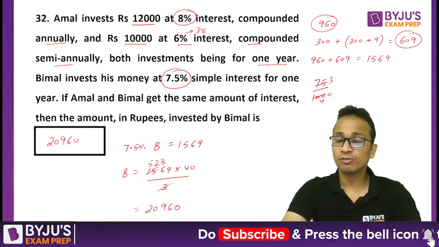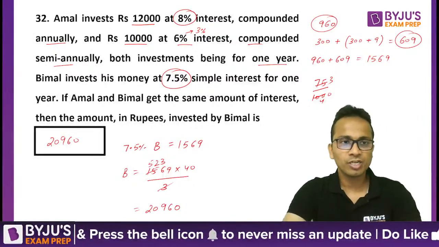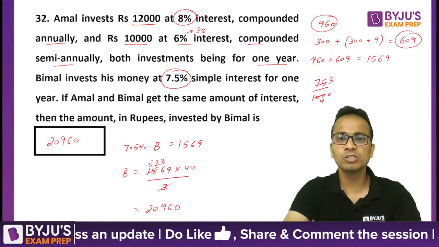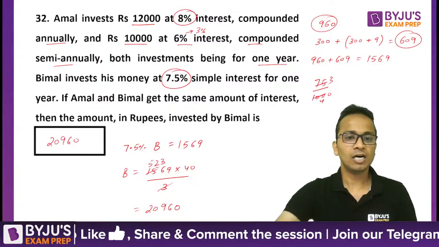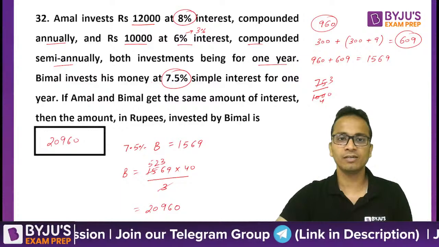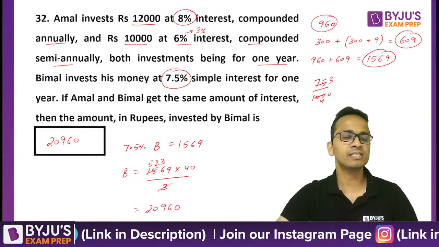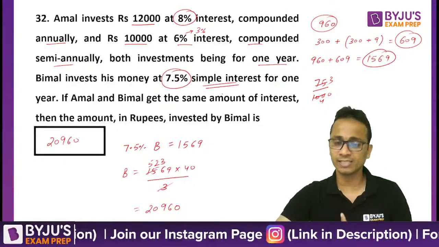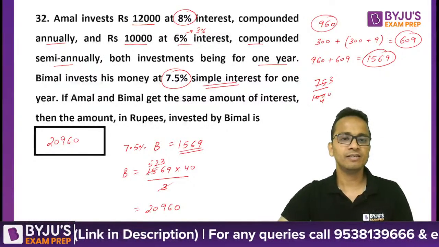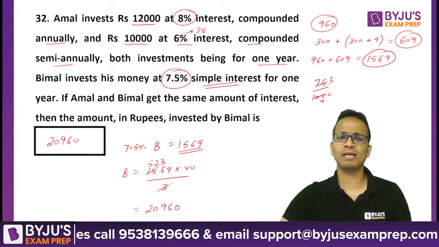Have a look at this. First of all, I calculated the interest earned by person A on two different amounts. Then total interest is 1569, which is equated to the simple interest earned by the second person. 7.5% of B is 1569; dividing 1569 by 3 gives 523, and multiplying by 4.